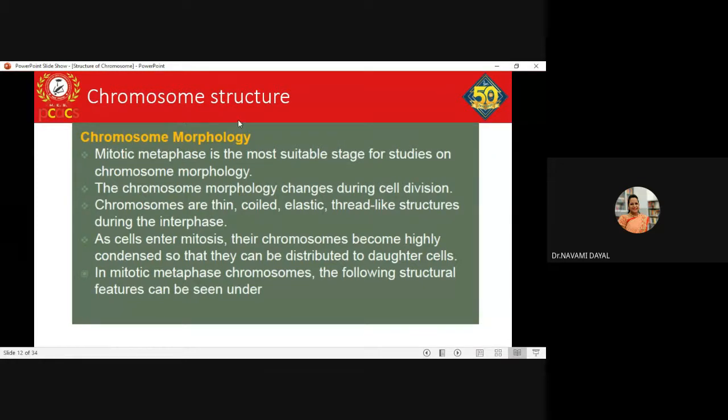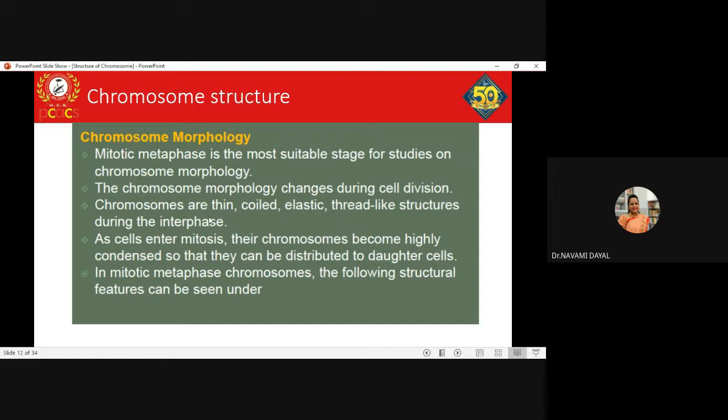So talking about the chromosome morphology, mitotic metaphase is the most suitable stage for studies on chromosome morphology. The chromosome morphology changes during cell division. We all know that we have all studied cell division, mitosis.